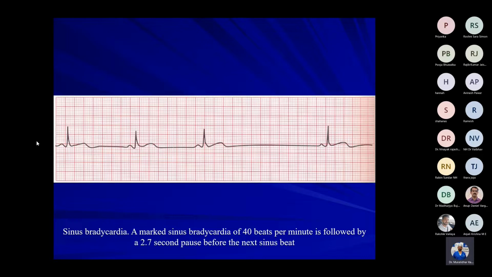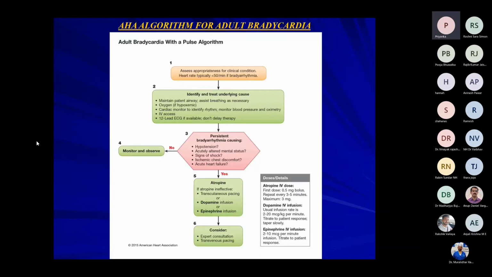What is symptomatic bradycardia? There is hemodynamic instability, hypotension, congestive heart failure, syncope, chest discomfort, and signs of heart failure like crepitations in lung bases. Yeah. In these cases, we have to treat.